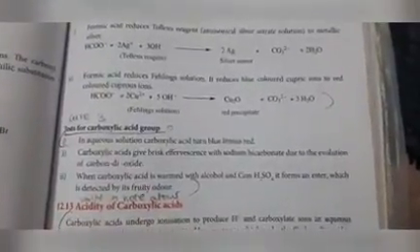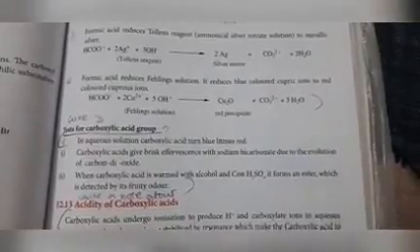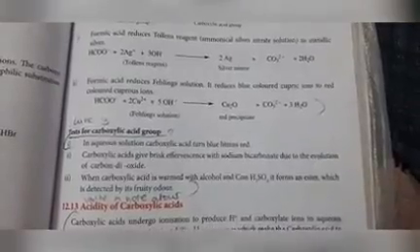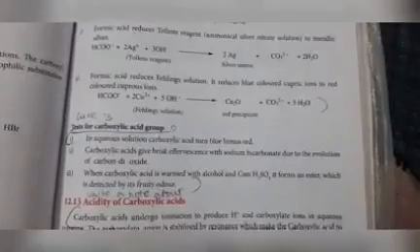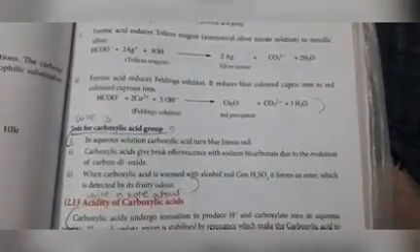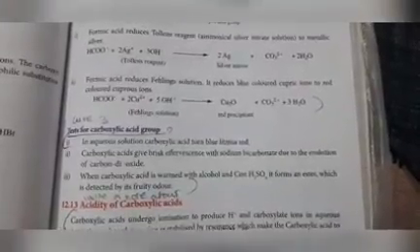And third test, when carboxylic acid is warmed with alcohol and concentrated sulfuric acid. Already we learned about the esterification mechanism. Esterification means formation of ester, or COOR. Acid reacting with alcohol gives ester. So, carboxylic acid is warmed with alcohol in the presence of concentrated sulfuric acid to form ester. This ester is detected by its fruity odor, a pleasant smell. So, generally esters have a pleasant smell.